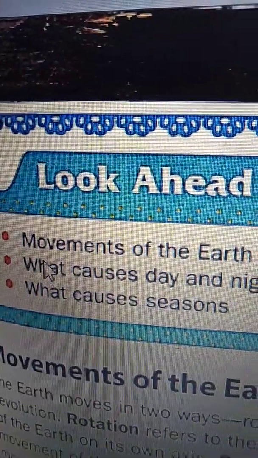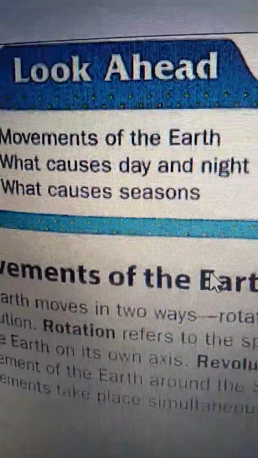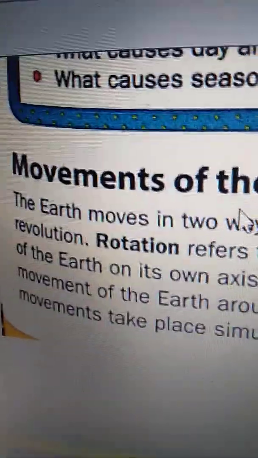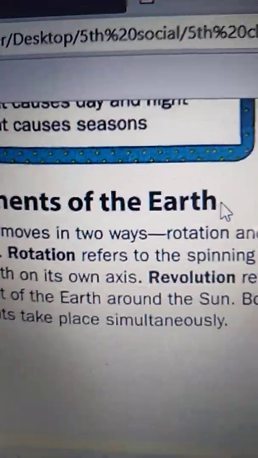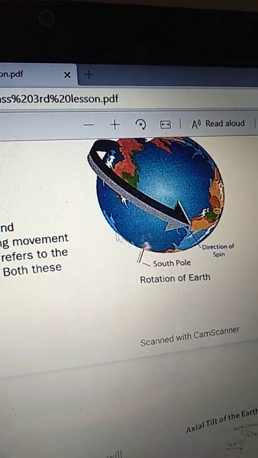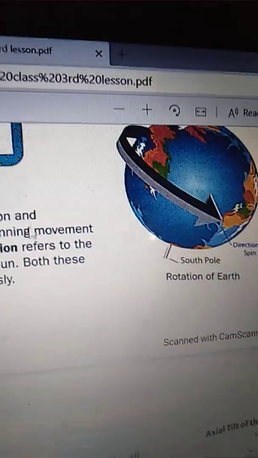In this lesson, we are going to learn about the movements of the Earth, what causes day and night, and what causes seasons. See here, movements of the Earth. The Earth moves in two ways. This is our Earth. The Earth moves in two ways, rotation and revolution.